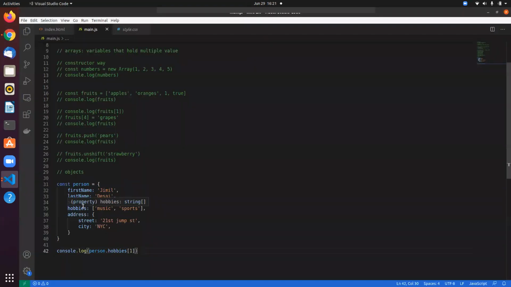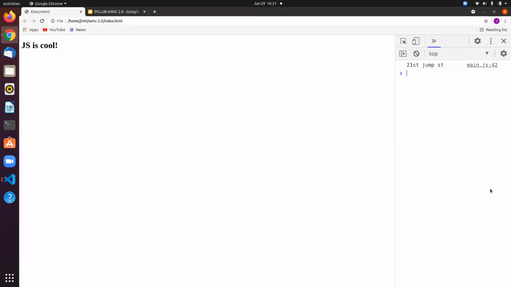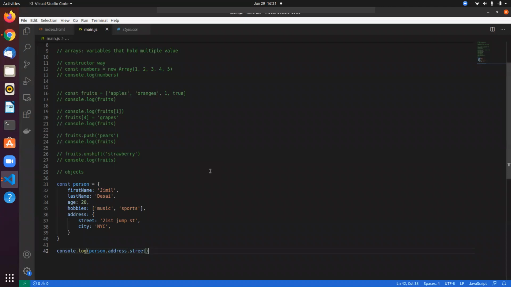And if you want to access an object inside of an object, that's also simple. You can just do address dot string and get the output there. So I think objects are really important in JavaScript, and it's good to have knowledge about that.